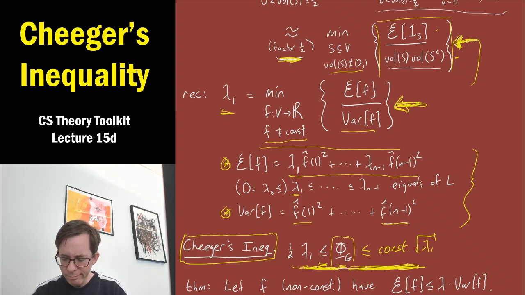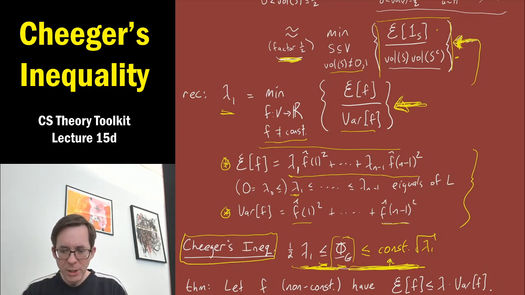But still, qualitatively, it says that lambda 1 is small if and only if the minimum conductance is small. Now, there are various slightly different proofs of Cheeger's inequality, and depending on how careful you are, you can get a different constant factor here. It's not too important to stress out about this constant. I think in the best proof, you can make this constant square root of 2, and I think in the proof I'm going to give you, the constant will be 4, but I didn't check that too carefully. The point is just some universal and, in fact, small constant.